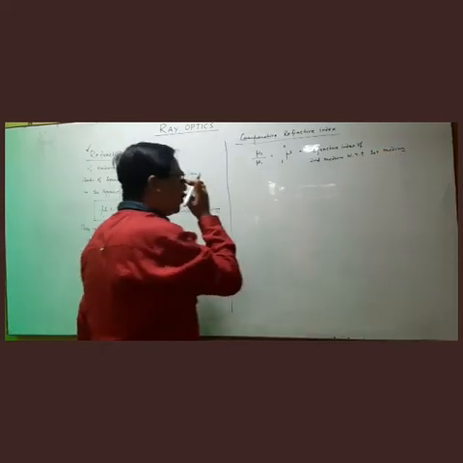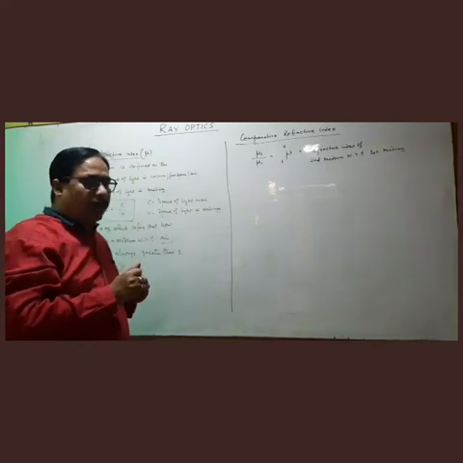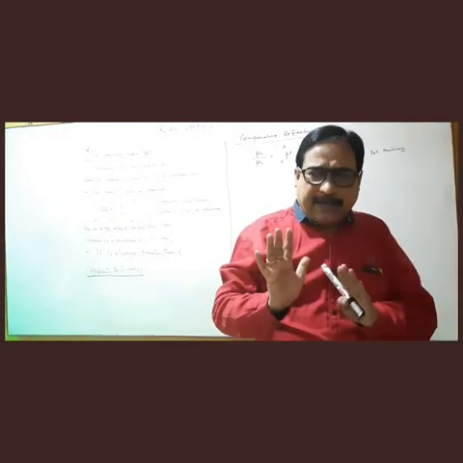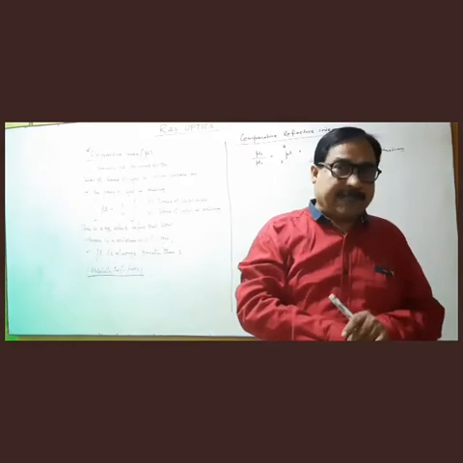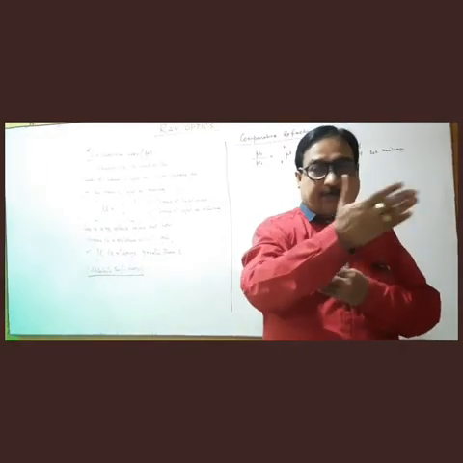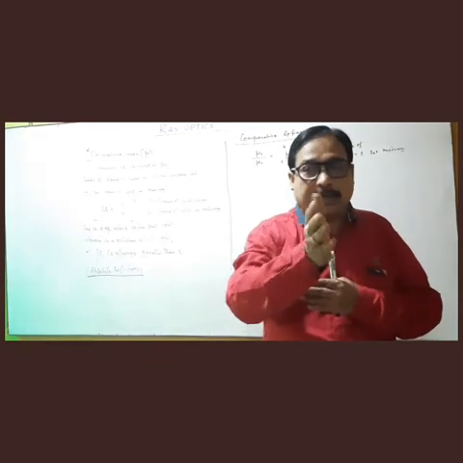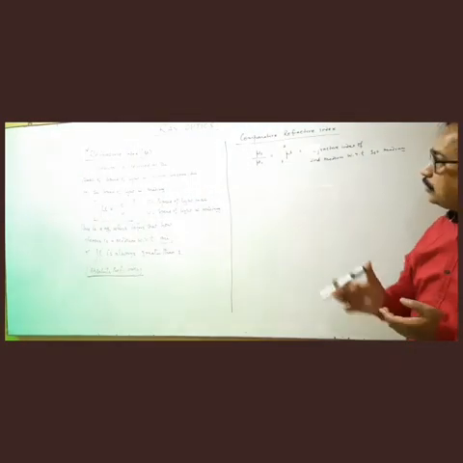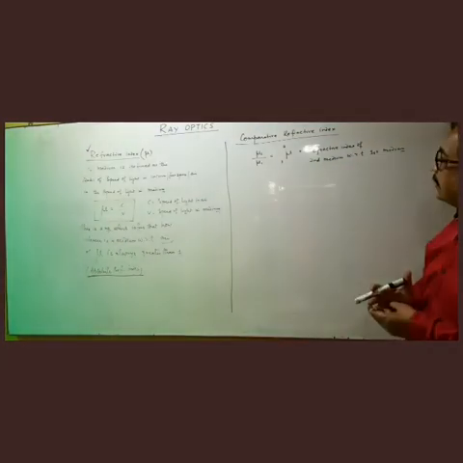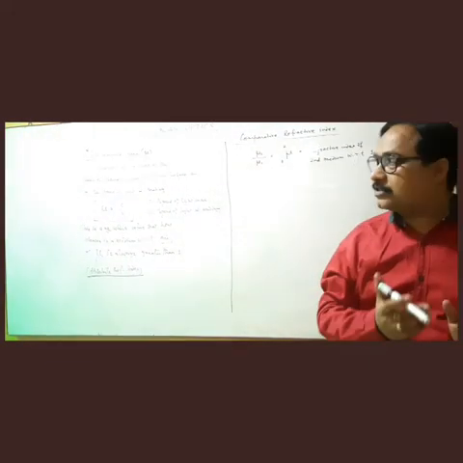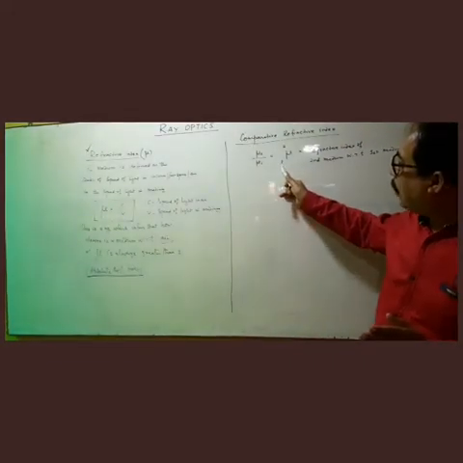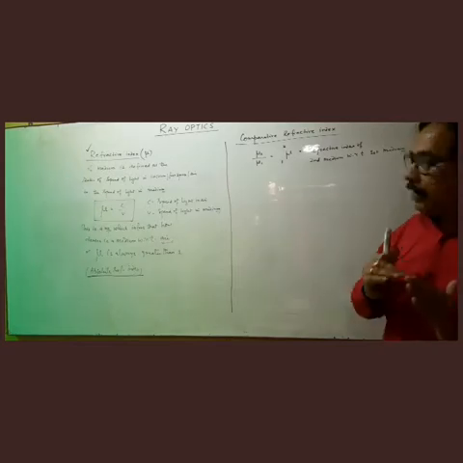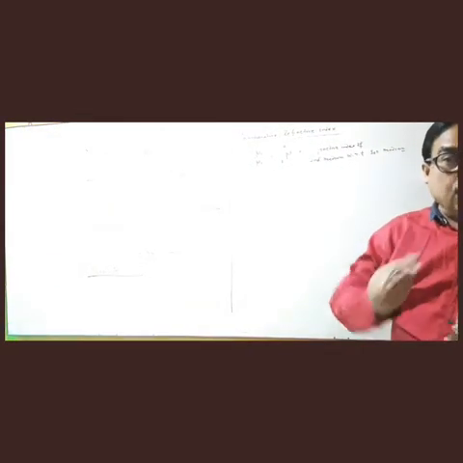When we talk about this refractive index, actually the phenomenon of refraction occurs in the second medium. Rays coming from one medium, when they go to another medium, then bending takes place. So when it comes from denser to rarer, it goes away from the normal. When it comes from rarer to denser, it goes towards the normal. So the phenomenon actually happens in the second medium. That is why we have to do this comparative refractive index, that is refractive index of second medium with respect to first medium, and we are writing it as 1 mu 2. This is refractive index of second medium over refractive index of first medium, where mu 1 and mu 2 are the absolute refractive index.